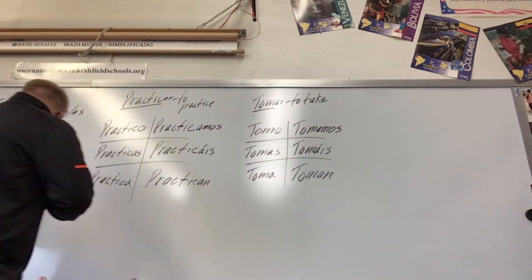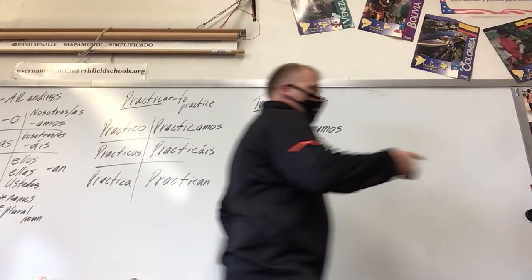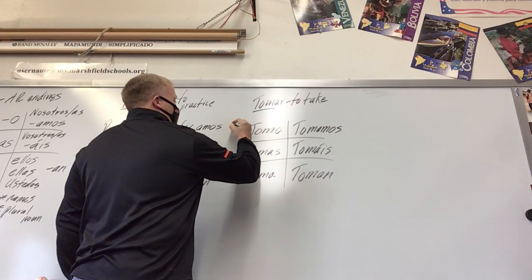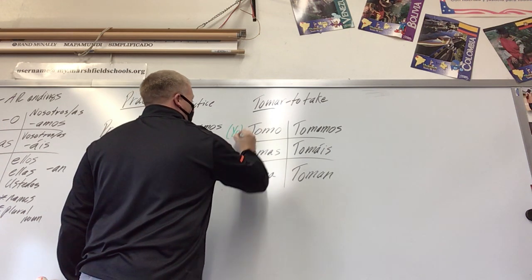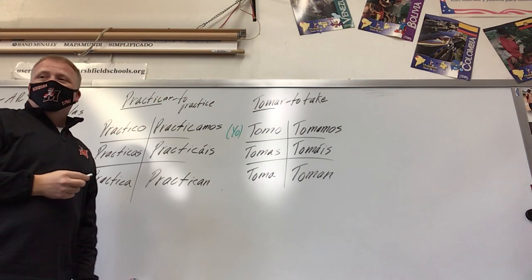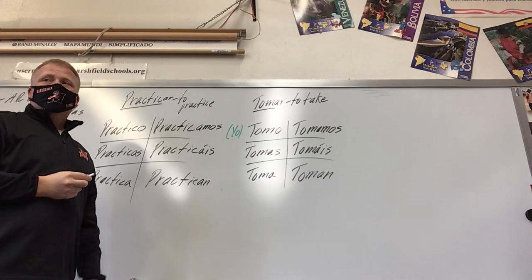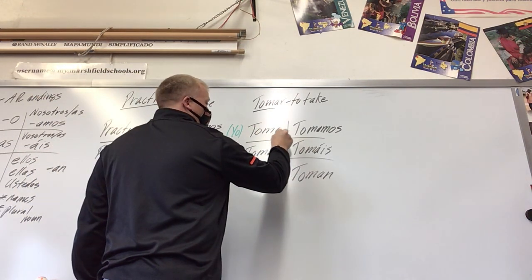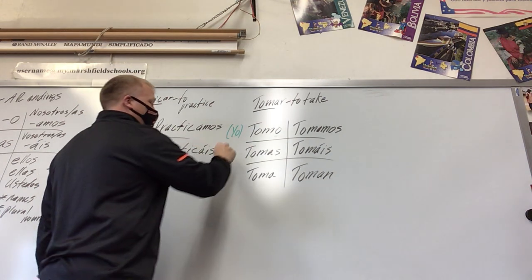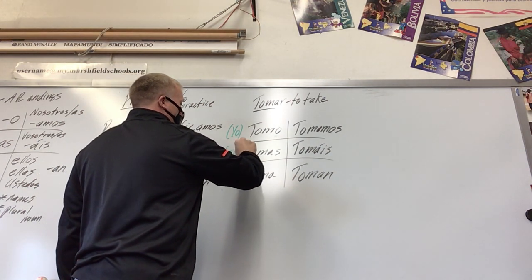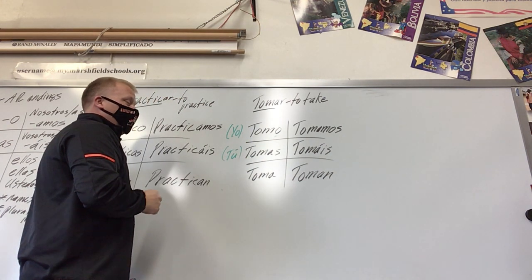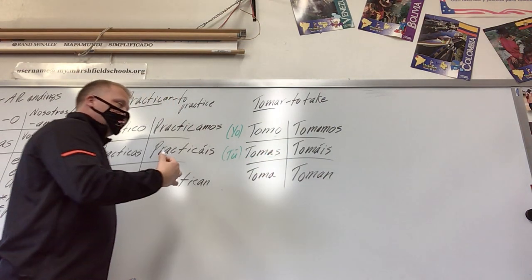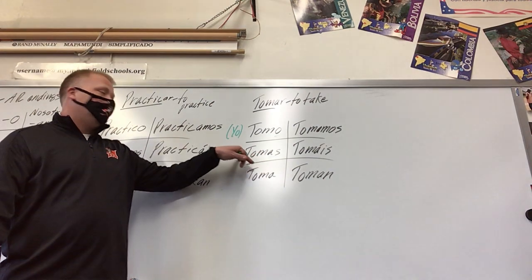All right, so with this, before we do one more verb, we're going to talk about subject pronouns. Why did I put yo in parentheses? Do I need the yo there? Nope. Because our ending is O, our only subject can be yo. Here, I could put tú Tomas or just say Tomas. Because if our ending is as, our only possible subject is tú.